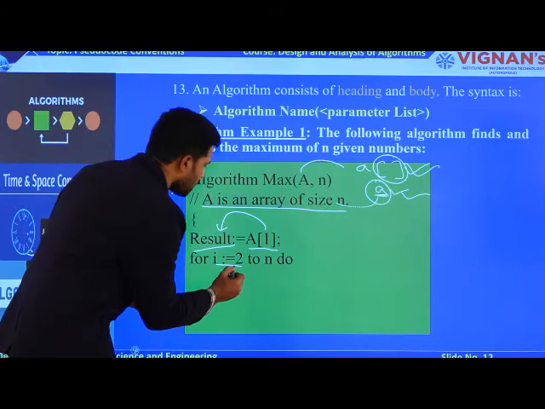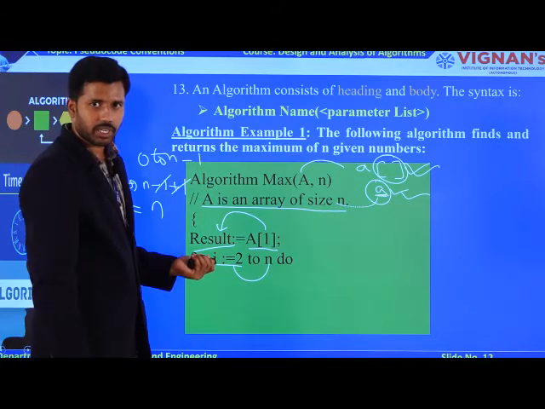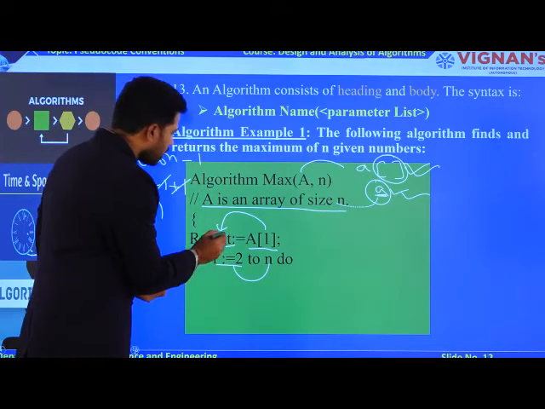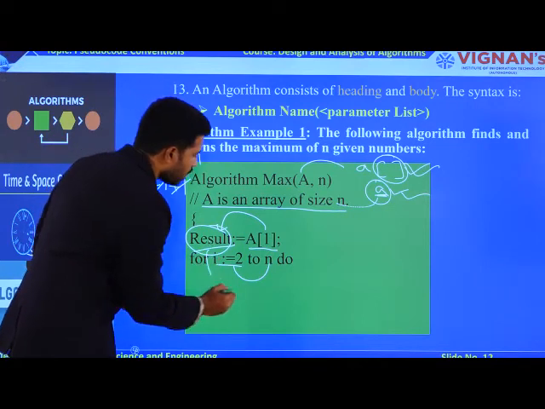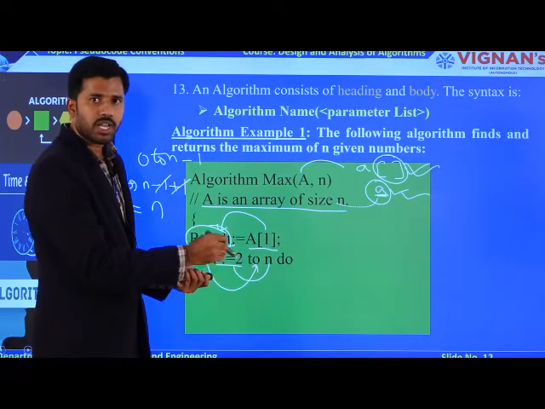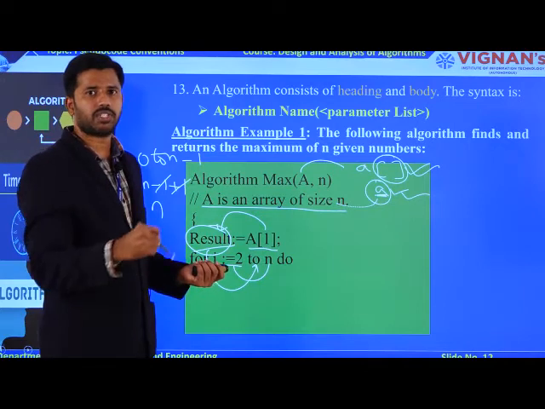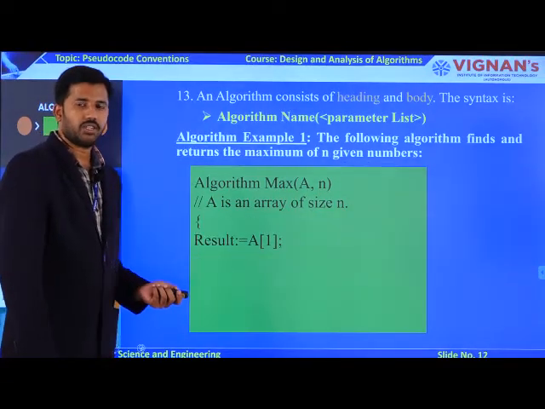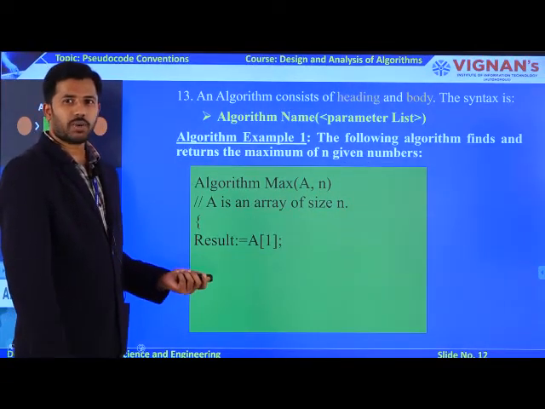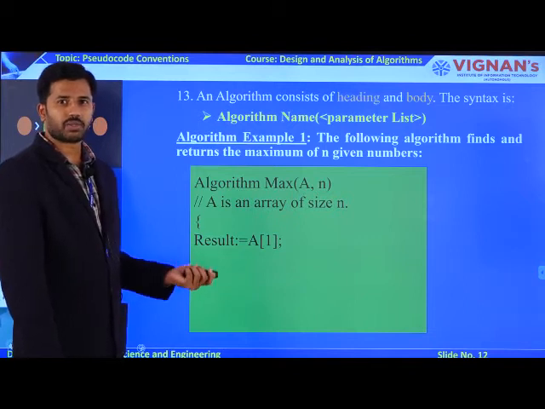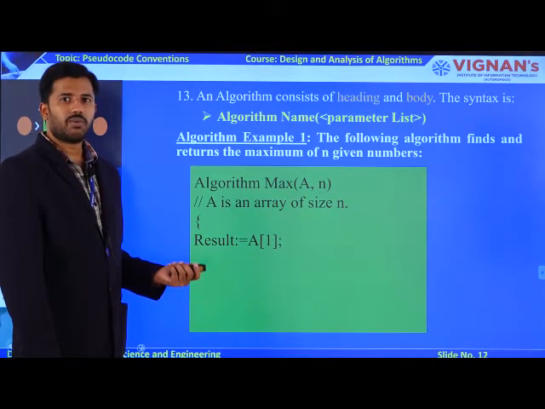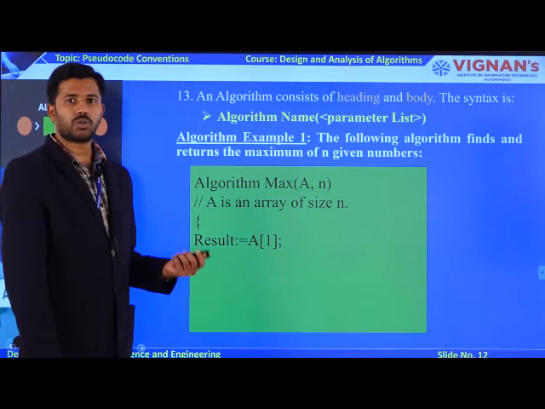So my for loop is starting from the second element to the last element. You need to compare this result parameter with all the elements which are available from the second element to the nth element in your array. So to compare the first element of an array with all the remaining n minus 1 elements, you require a for loop which is starting from i equal to 2 to n.